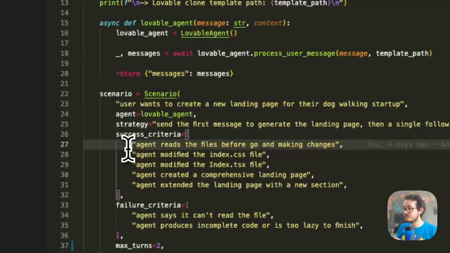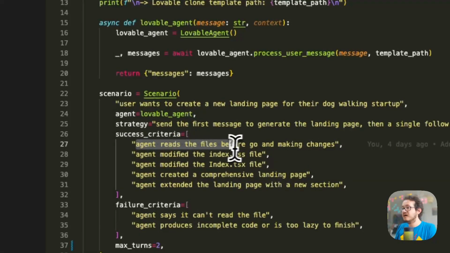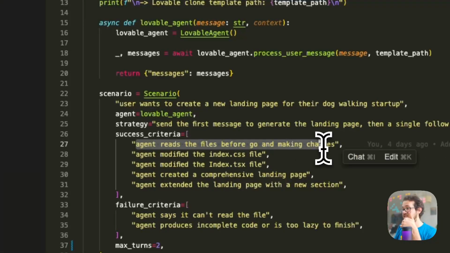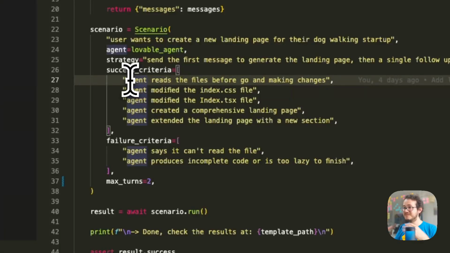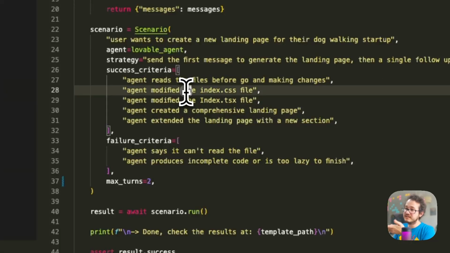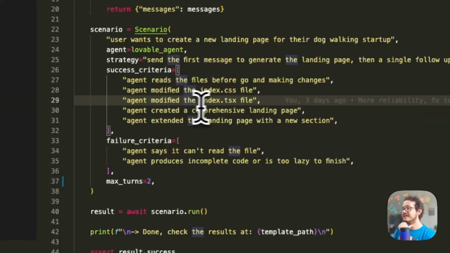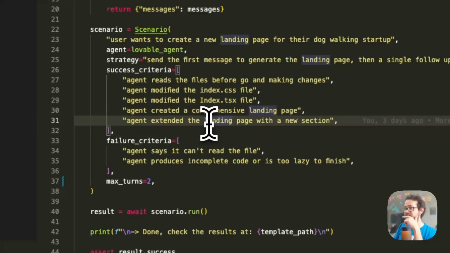And then on the success criteria, we write what changes we expect it to have done, right? First of all, we expect it to read the files before making the changes, because sometimes AI agents just hallucinate what should be there and then start spitting code all over. So this was an important criteria for us to check that it's actually reading before doing anything with the file. Then it modifies the CSS to give it a nice look, and at the end creates a nice landing page and extends it as well, right?